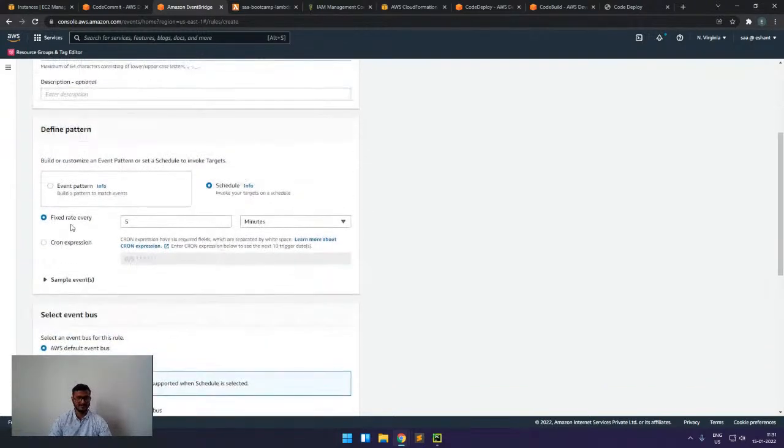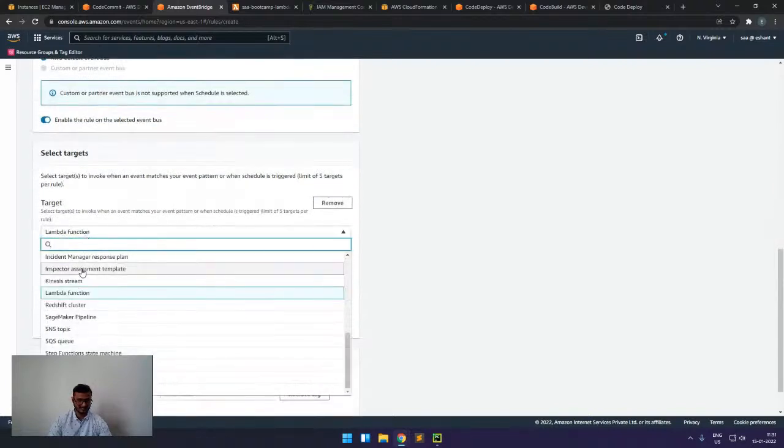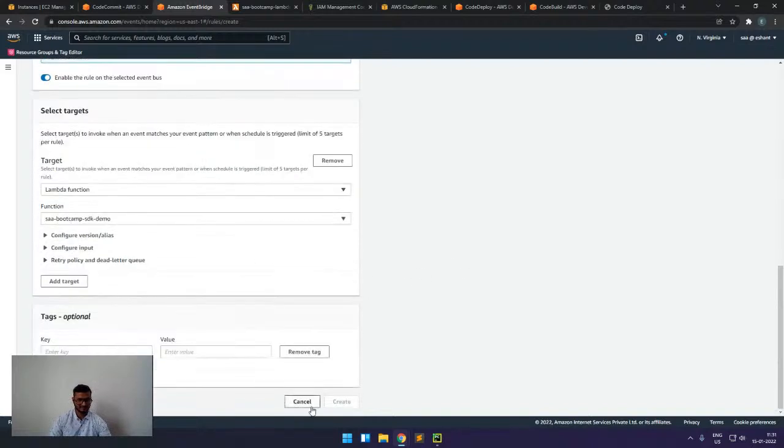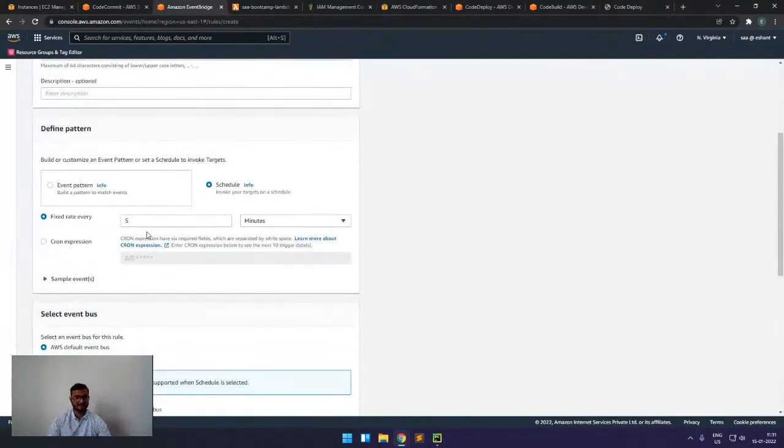Then for that, I will select this one, or I can write a cron expression for that also. And in the target, I will select multiple services. For example, I will select a Lambda function, and I will give a name, for example, this one. And if I create it, then my Lambda will be triggered every 5 minutes. So if I have to achieve this kind of automation, then we can also configure it.